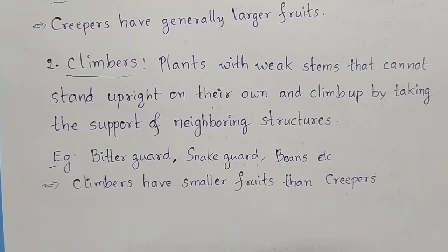It is much more tender than in herbs, and because of this reason it cannot stand upright on its own. Remember this point. In the next class onwards we will learn what is stem, what is its role, what is leaf, what is its role, what is flower, what is its role.